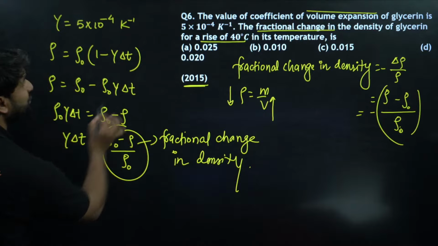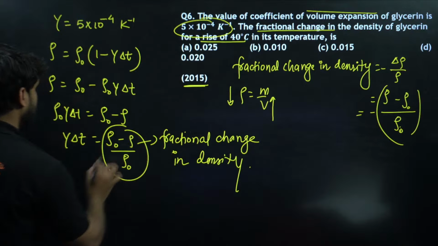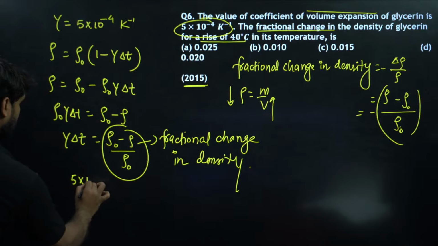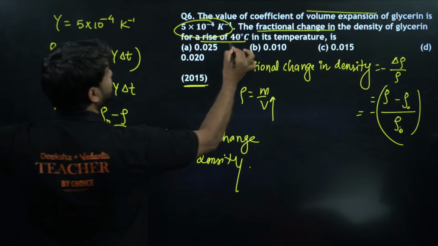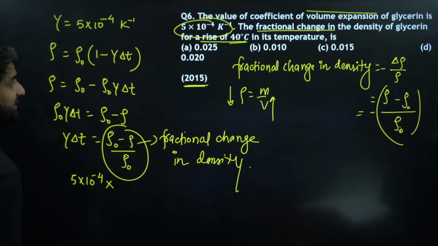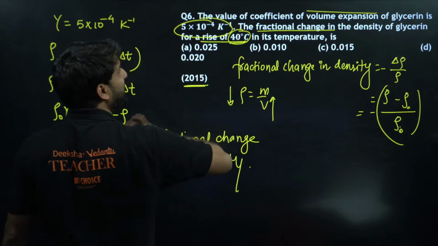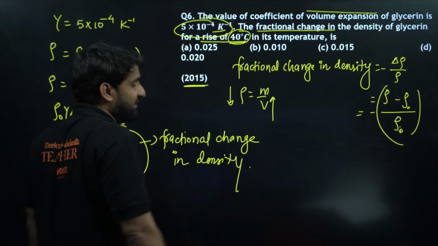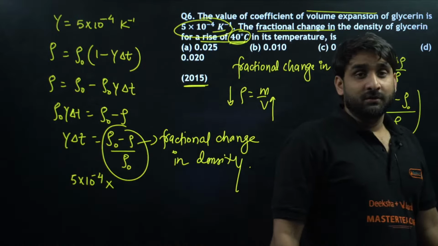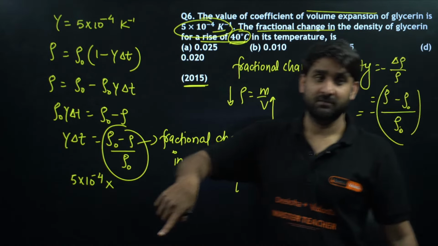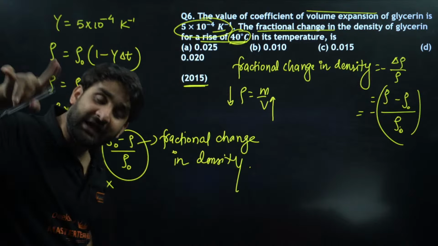Can we please multiply? Gamma is given here, so this is 5 into 10 to the power minus 4, into delta t. Delta t is 40 degrees centigrade, right? But here, this is in centigrade, champion, while gamma is given per Kelvin. Temperature is in centigrade, but gamma has the unit of Kelvin.